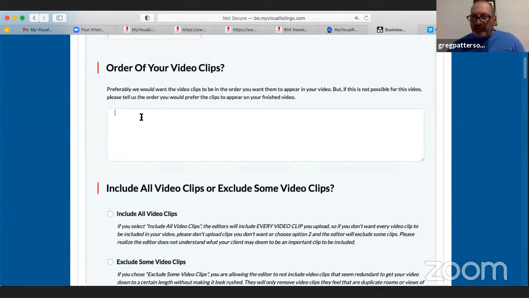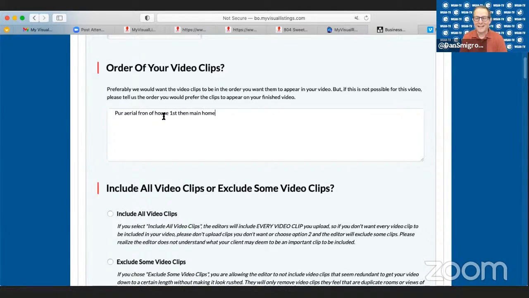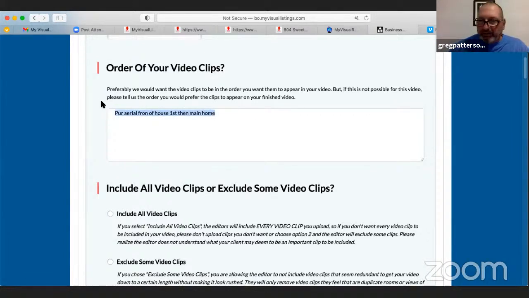So in the instructions, some people say, please, put aerial, front of house, right? First, then main home. You can talk us through that. That's okay. Right. Exactly. Just like that, right? I know, because I'm not a very good typer.